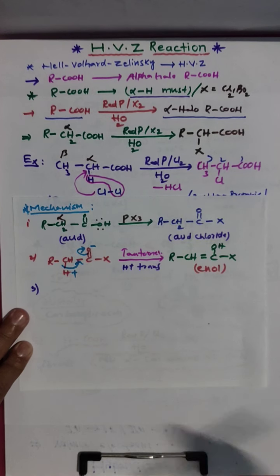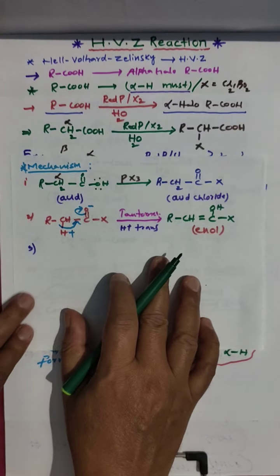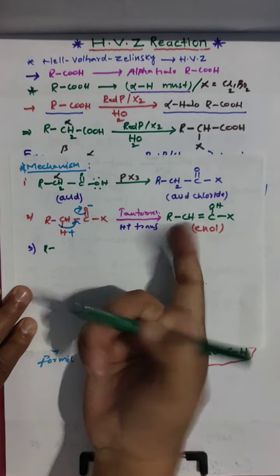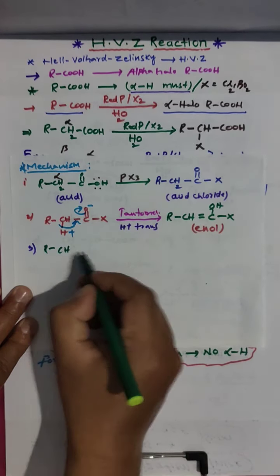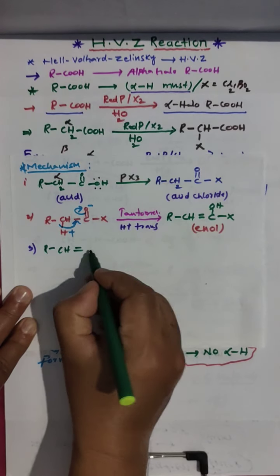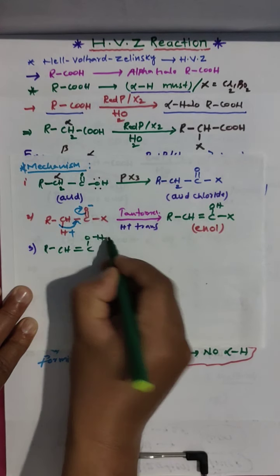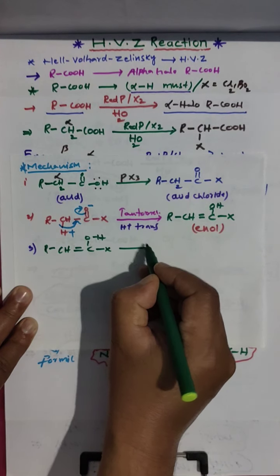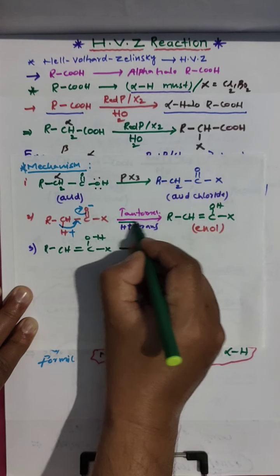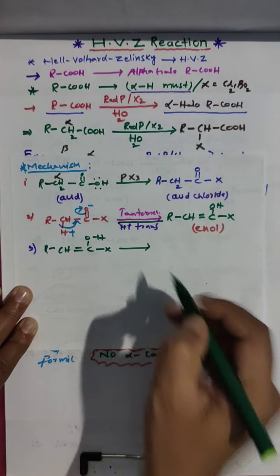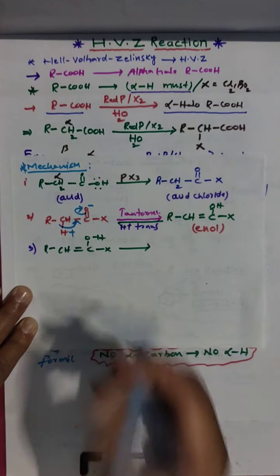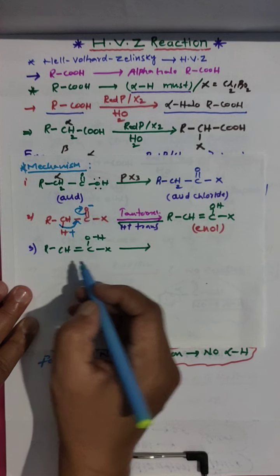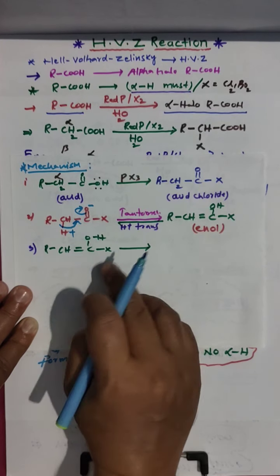Next, step 3. What happened? Look here, this is a very important step in the mechanism. R, CH, double bond, C, with OH group and halogen attached. Actually it is a reversible reaction; tautomerism is a dynamic equilibrium. Now halogen comes into play.